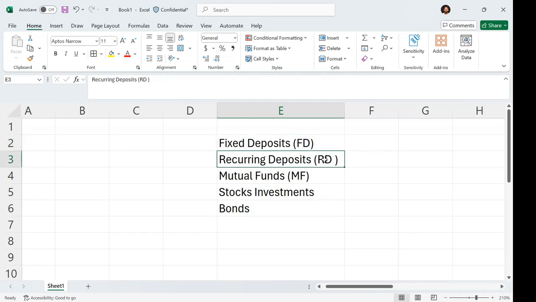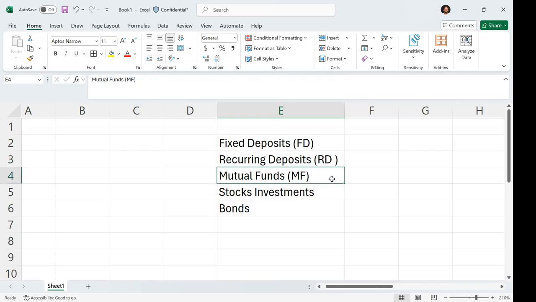The second is recurring deposit. Instead of investing one time, we can invest monthly for a period of 6 months, 1 year, 2 years, 5 years, or 10 years. Depending on the tenure, the interest rate will be finalized.